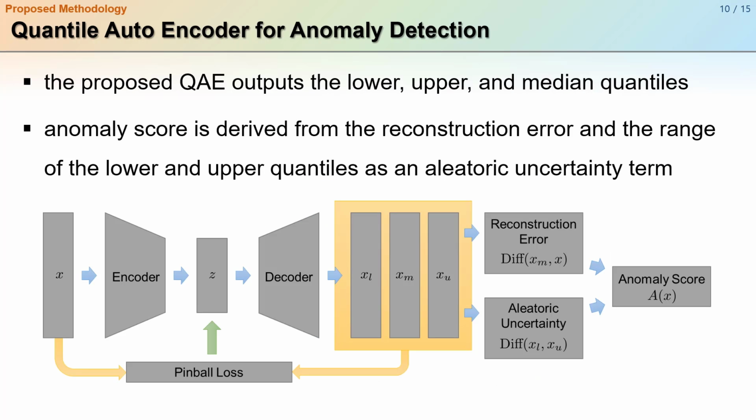So we proposed Quantile autoencoder, QAE, for anomaly detection. The QAE outputs the lower, upper, and median quantiles. So finally, the anomaly score is derived from the reconstruction error as well as the range of the lower and upper quantiles as a data uncertainty term. In other words, aleatory uncertainty term.